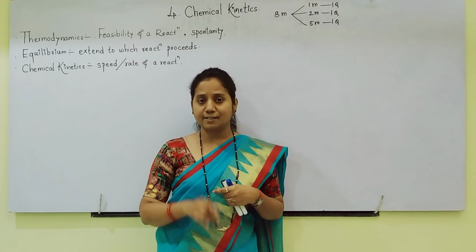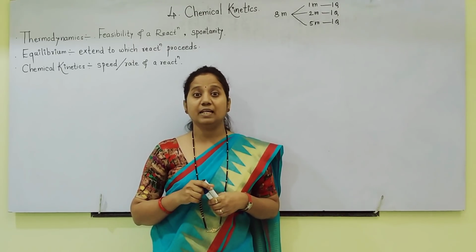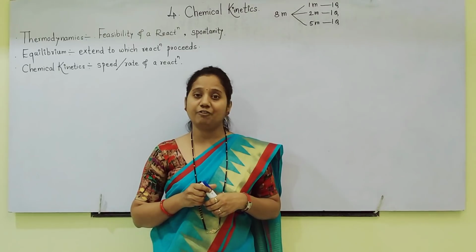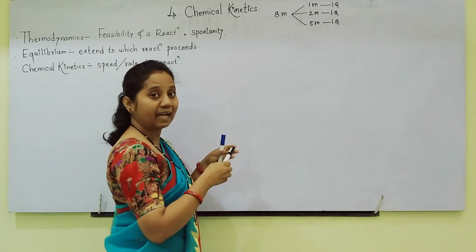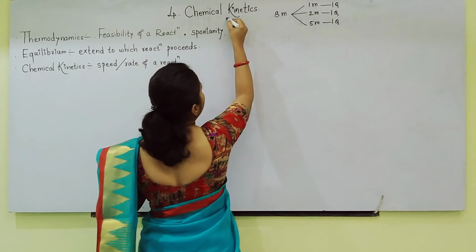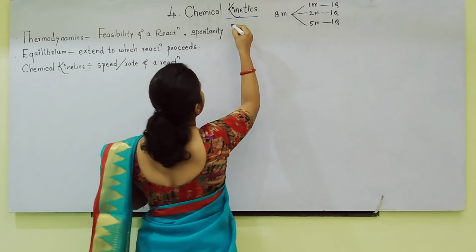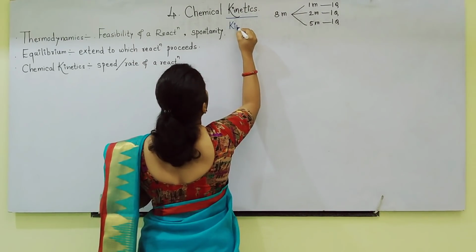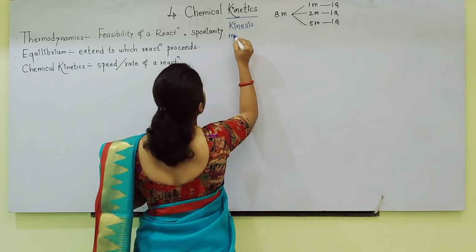So chemical kinetics is a branch of chemistry which studies the speed or rate of a chemical reaction. The word kinetics came from the Greek word kinesis. Kinesis means movement.